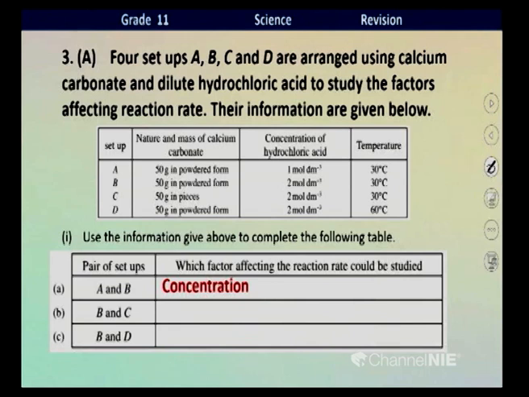Surface area of reactants or physical nature of reactants. When we compare B and D, the only difference in these setups is temperature. If only the temperature differs in the two setups, then we can test the effect of temperature on the rate of the chemical reaction. Okay, right.